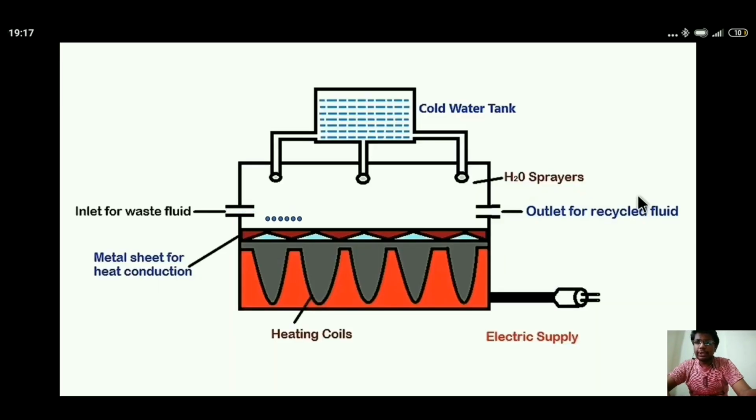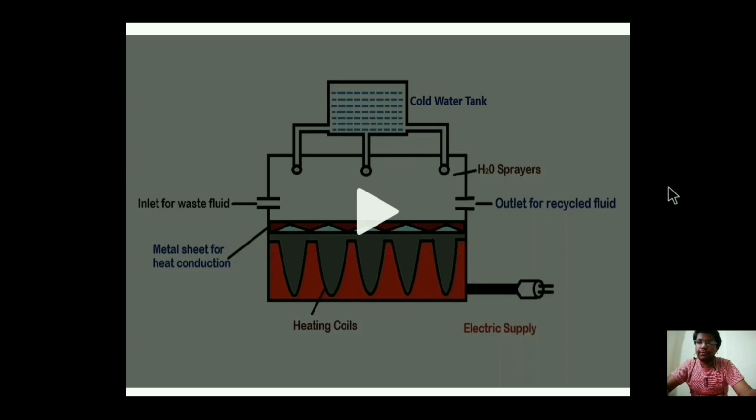The waste fluid is introduced into the recycler via the inlet. Electric supply is provided to heat up the coils. The waste fluid will get evaporated, and at the same time, cold water will be sprayed so that the vapor will get condensed with relatively higher purity. Then the recycled fluid will be collected in the recycled fluid storage tank. This recycled disinfectant fluid will be used for sanitization of vehicles, animals and other things except human beings. Such kind of implementation will provide a broad spectrum of application to the sanitization.